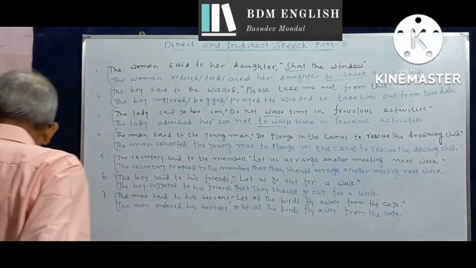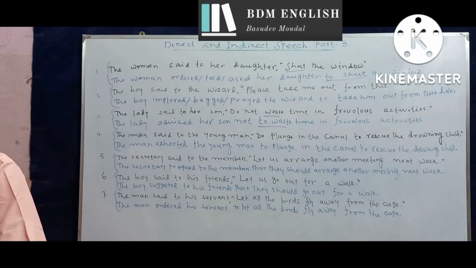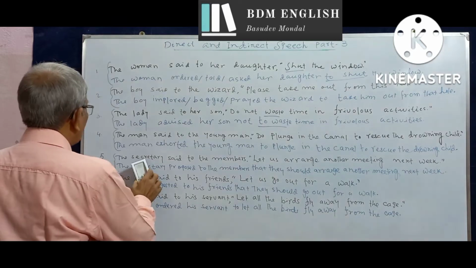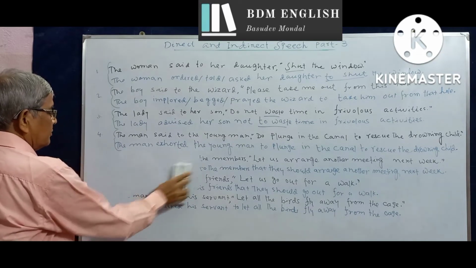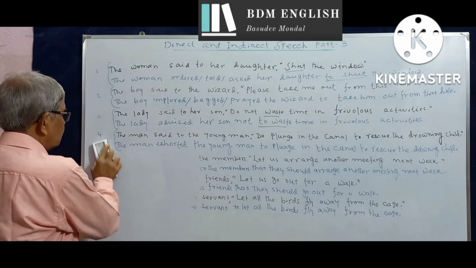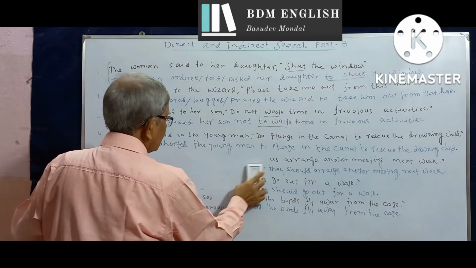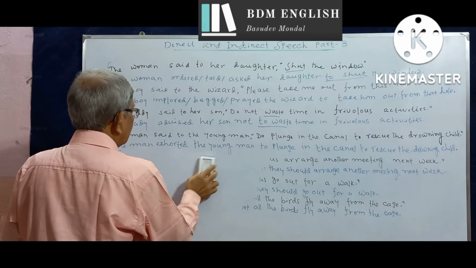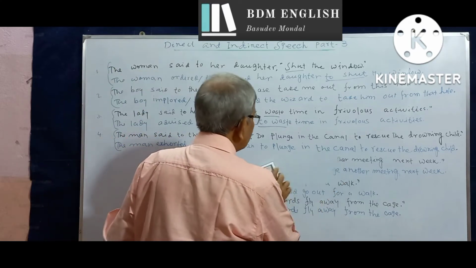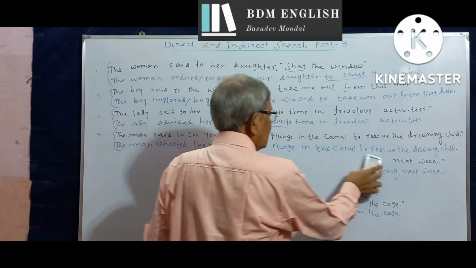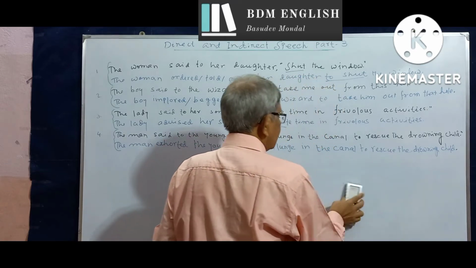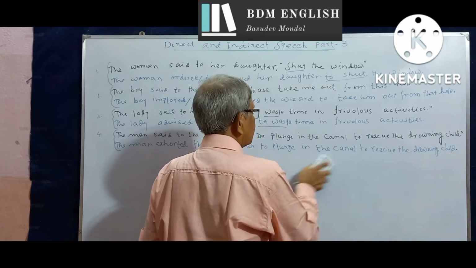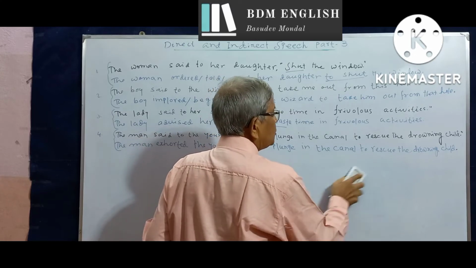Now, let us move on to the next category of sentences, that is, sentences that convey strong emotions or feelings. The emotions may be of sorrow or grief, and it may be of joy and jubilation. Now, these sentences, which are often called exclamatory sentences, are of two categories.